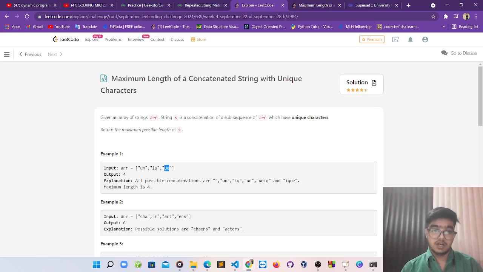Now we have to find the maximum length of a concatenated string which we can create, such that the string we create after concatenation should be unique. So let's suppose we concatenate un with iq. The first question: can I do that? Yeah, I can do that, because in un and iq, all the characters are unique. No one is the same. So we can concatenate and create a new string, which is uniq, and its length is 4.